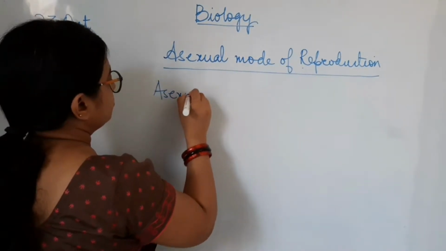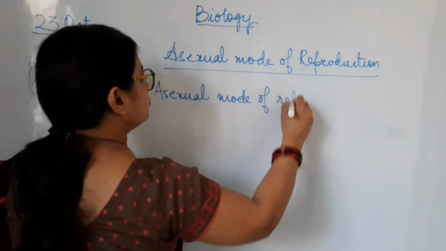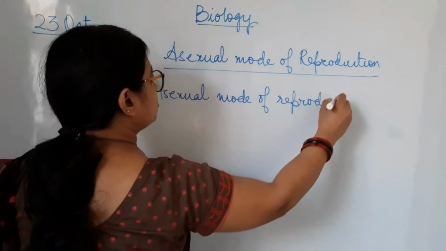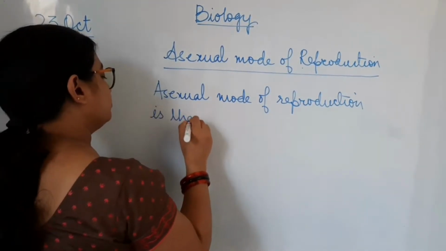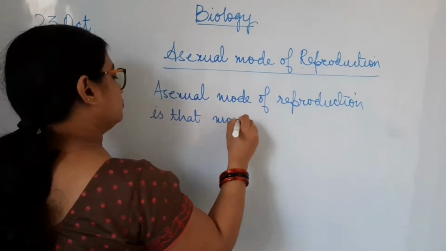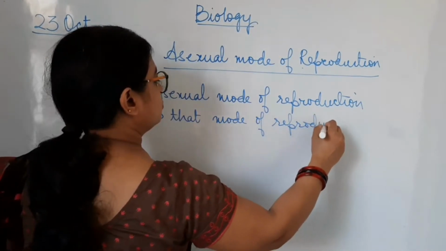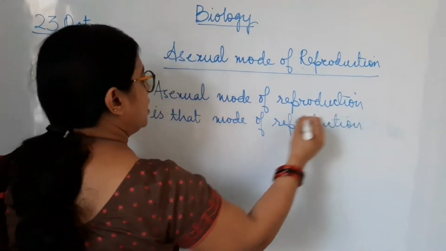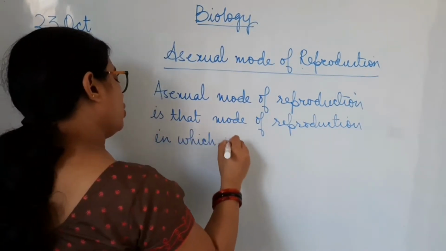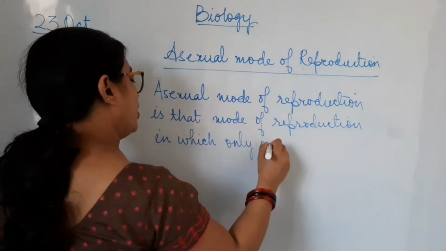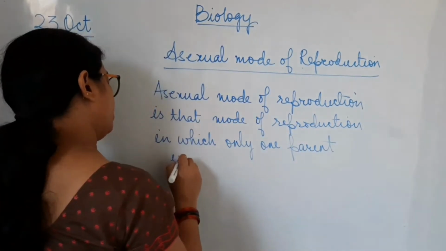Asexual mode of reproduction is that mode of reproduction in which only one parent is involved.